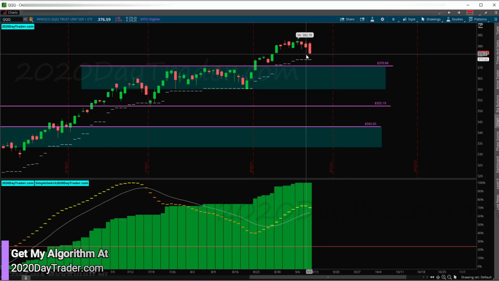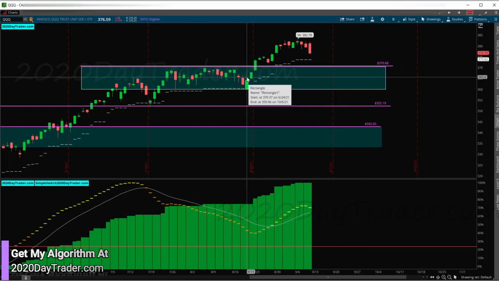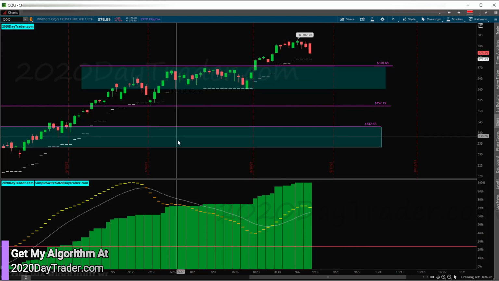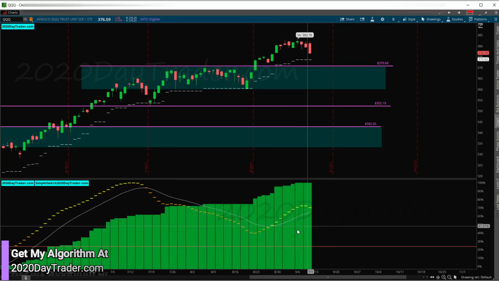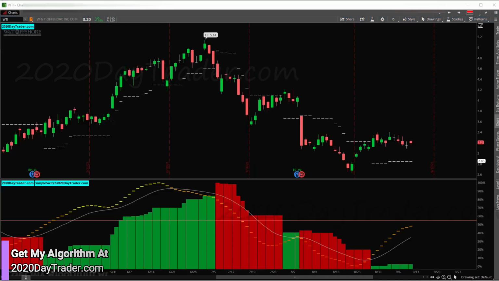But if I were to trade, I would wait for a higher probability entry, which would be a bounce off of this area here, which was once resistance, now support, is what I'd be looking for. But for me, I'm looking for weakness to strength. So no trade for me yet.